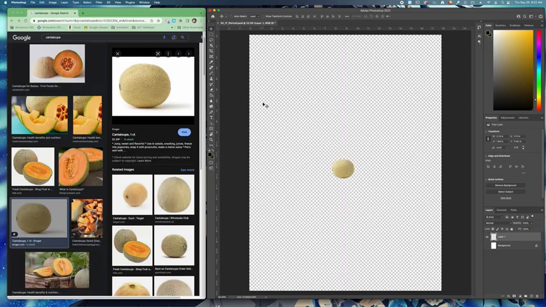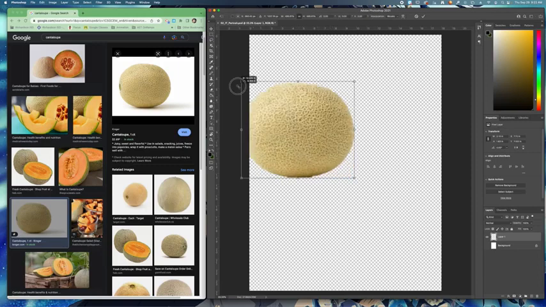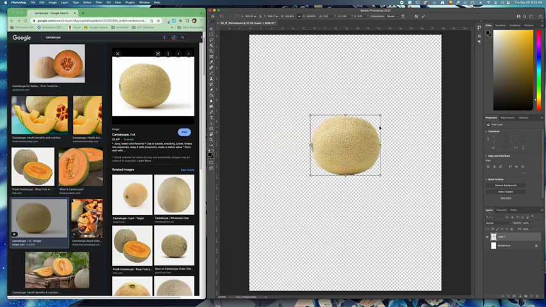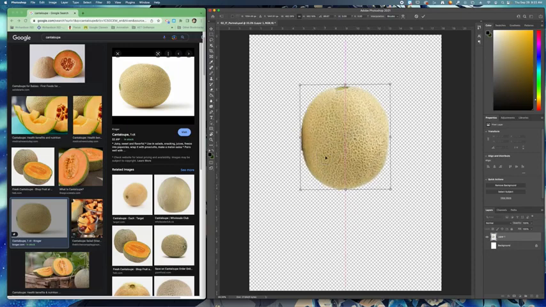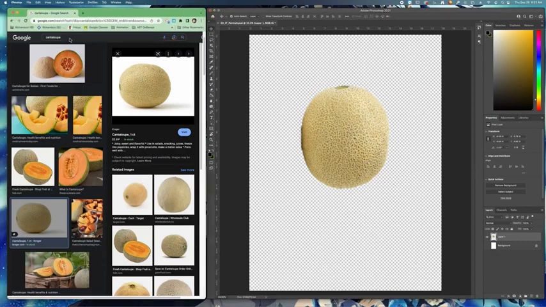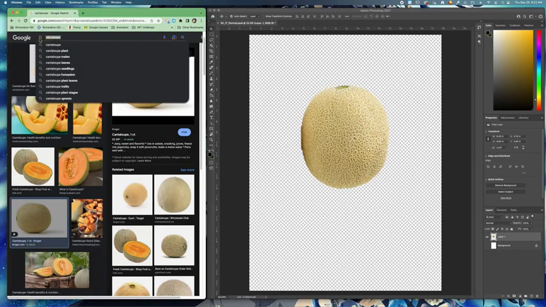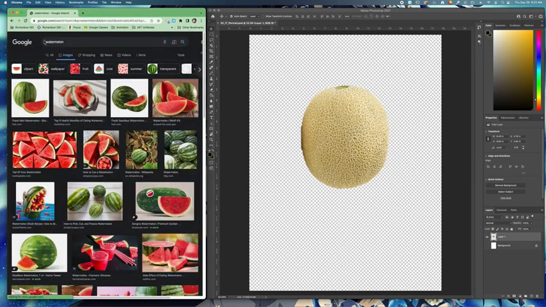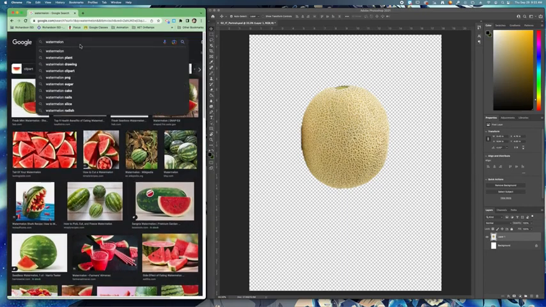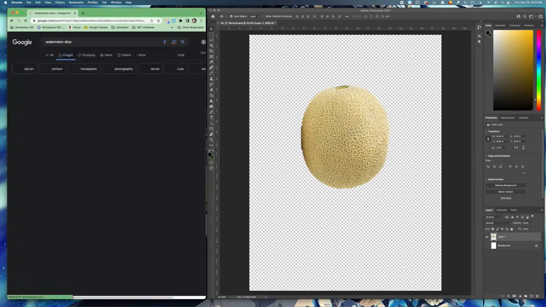I'm going to click Command T as a shortcut to transform. I can scale it up or scale it down. I'm going to use this as the head. So I'm going to put this here and then click return. And then just proceed with the rest of the features. So I'm going to use a watermelon as a mouth. And I want the slice. Maybe I should be specific. Watermelon slice.